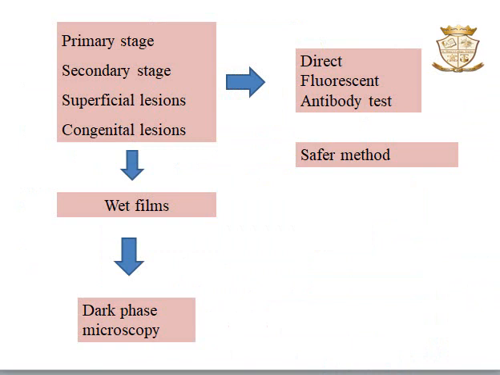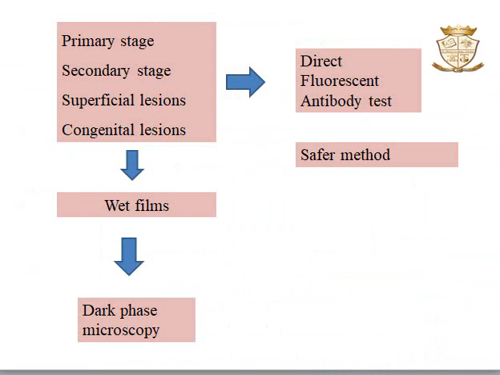So this demonstration of spirochetes under the microscope is applicable in the primary stage, the secondary stage, and also in the stage with superficial lesions as well as congenital lesions. Mainly we do it by two methods. We can prepare wet films and observe them under dark phase microscopy. But it has two disadvantages.